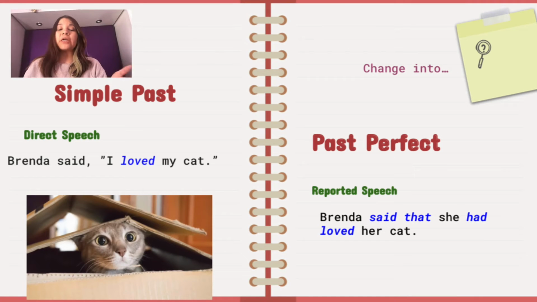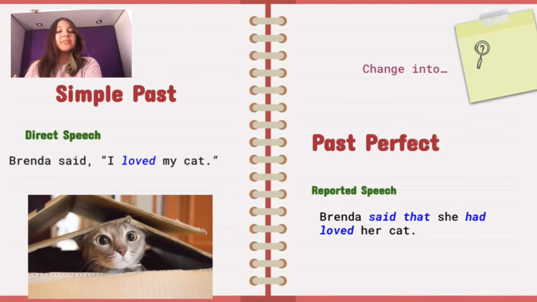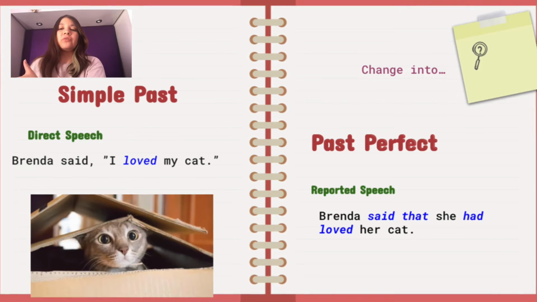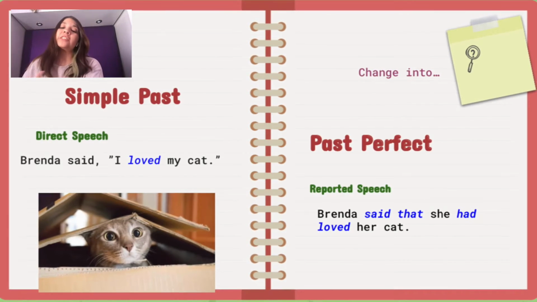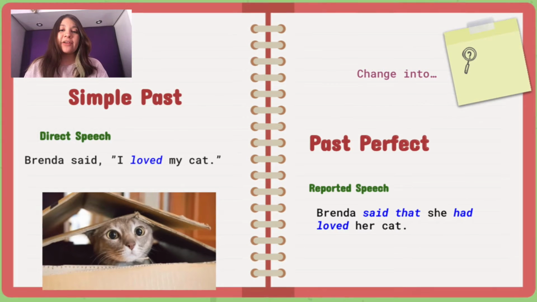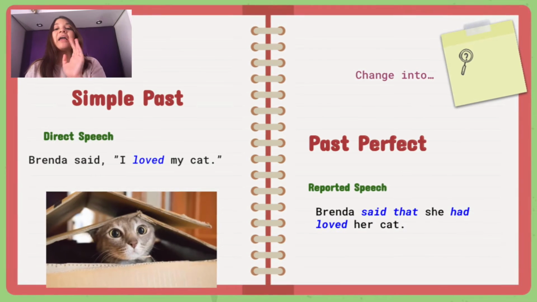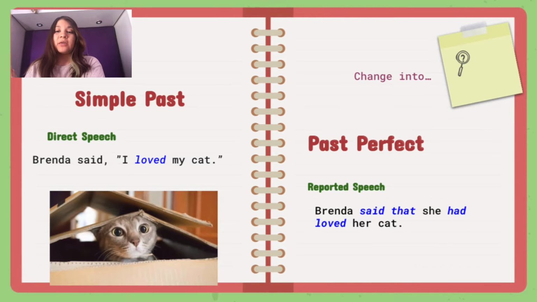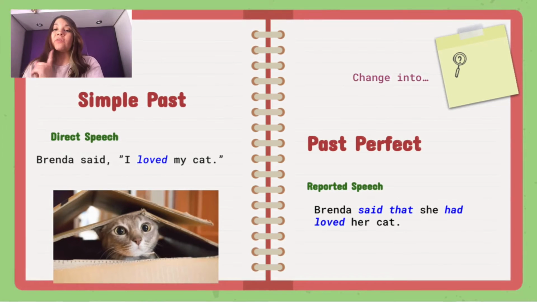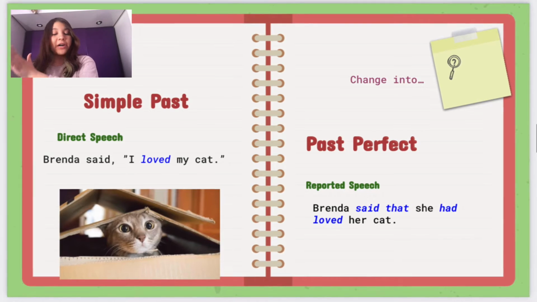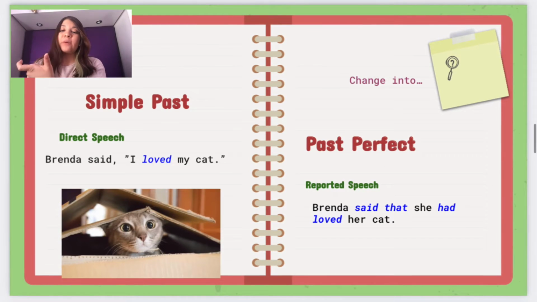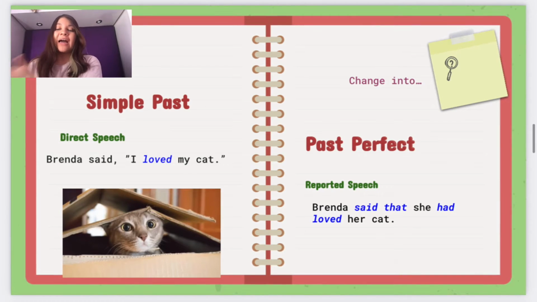If you have a direct speech that is in simple past, the thing that you have to do is change it into past perfect if you want to make it into reported speech. In the example we have here, it says, Brenda said, I loved my cat. Watch what happens when we change it into reported speech. Brenda said that she had loved her cat, meaning that in past perfect you only had to add the had.